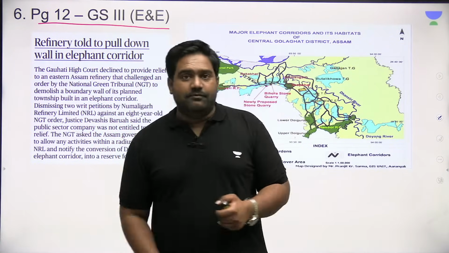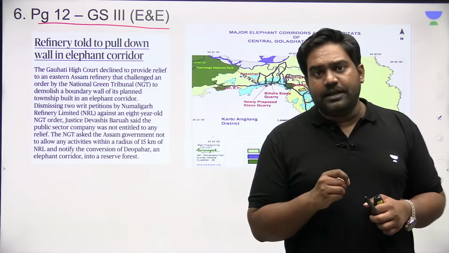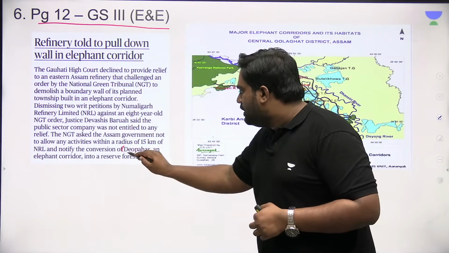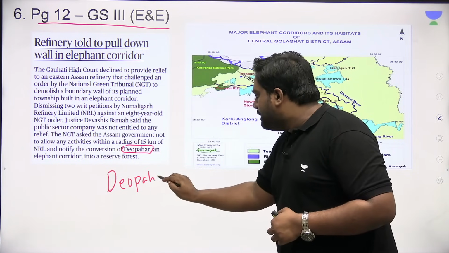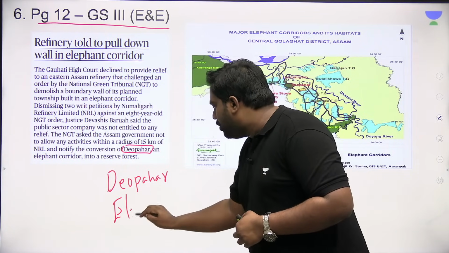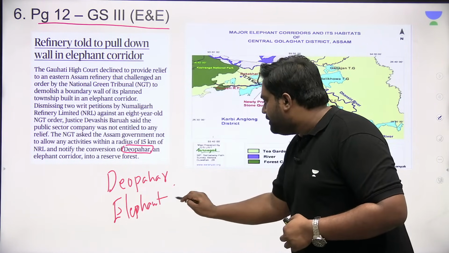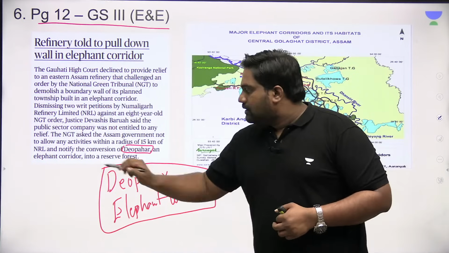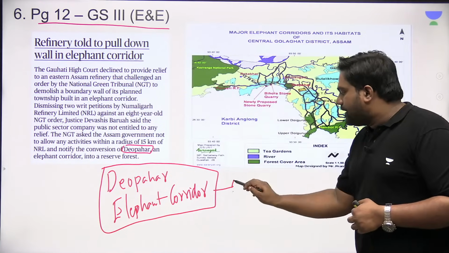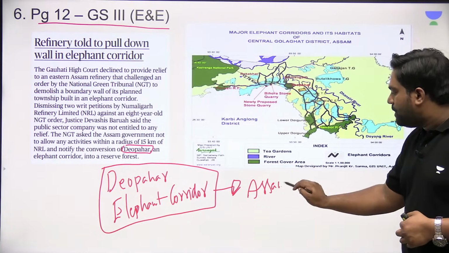Next, on page 12, we have an article referring to an elephant corridor called the Deopahar Elephant Corridor. Please make a note of this, very important for environment and ecology. Where is it located? It is located in the state of Assam.